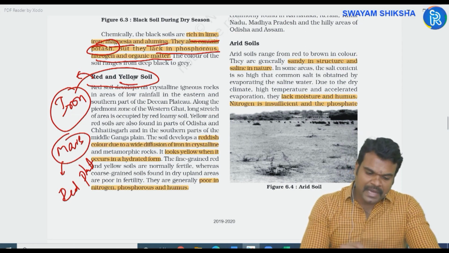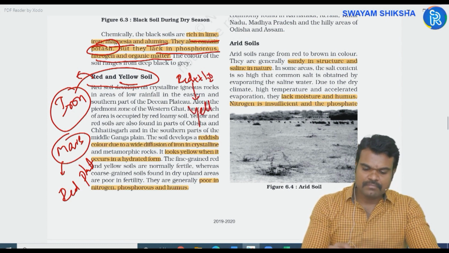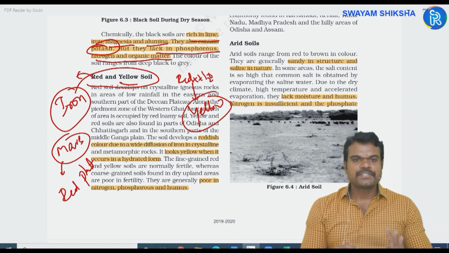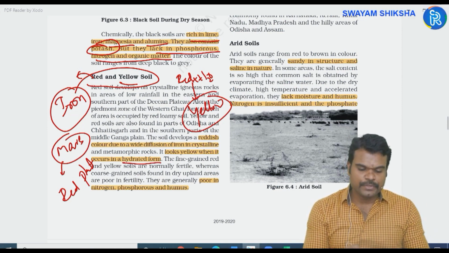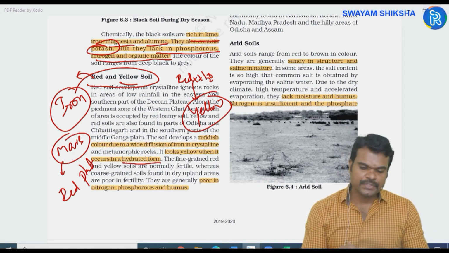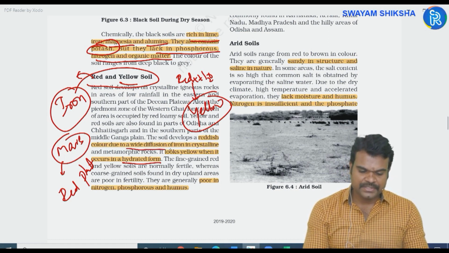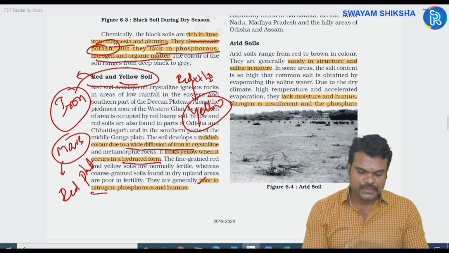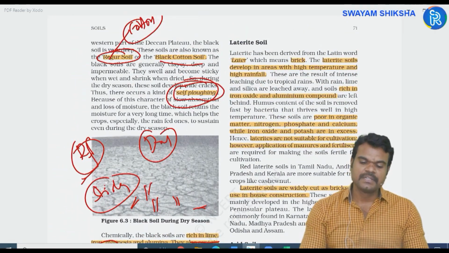If you add some water to red soils, then the color of the red soils will be yellow. So you can simply say that red soils are called yellow soils in their hydrated form. When you add water to red soils, they become yellow in color. And this red color is due to the iron content. I have discussed this. They are poor in nitrogen, phosphorus, and humus. Humus I have already explained. It is nothing but dead organic matter.